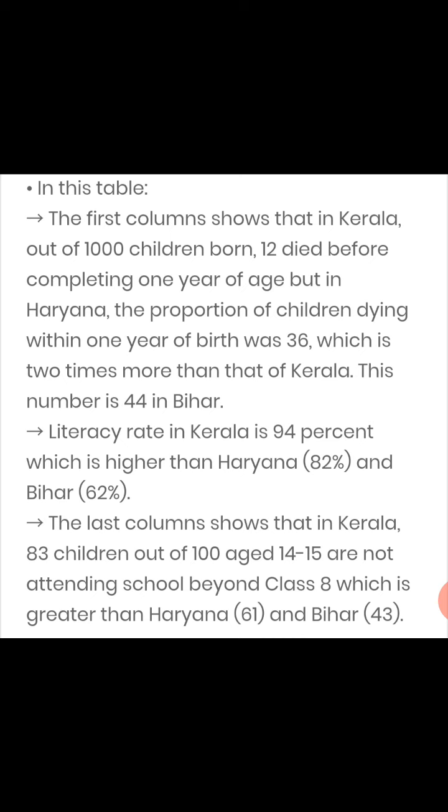The last column shows that in Kerala, 83 children out of 100 aged 14 to 15 are attending school. Here it is written are not attending school, but that is a typing error. So it is 83 children out of 100 aged 14 to 15 are attending school beyond class 8. They study even above class 8, which is greater than Haryana, because in Haryana it is 61 and Bihar it is 43. This is out of 100.